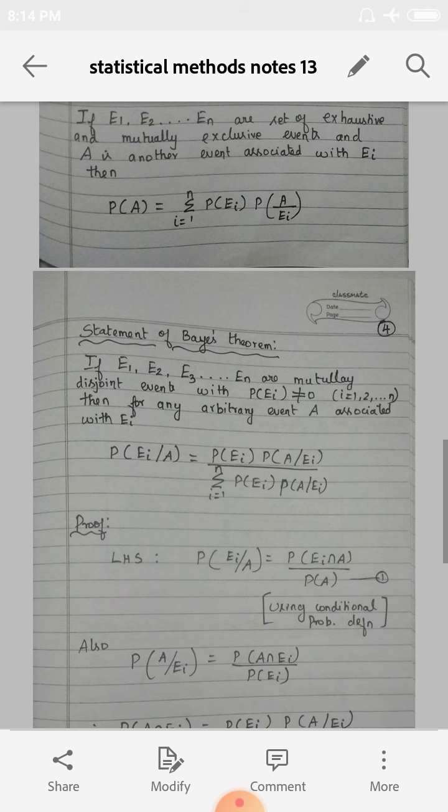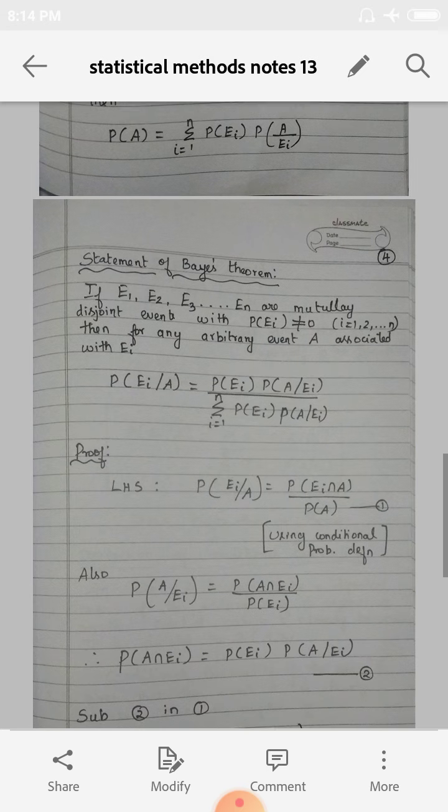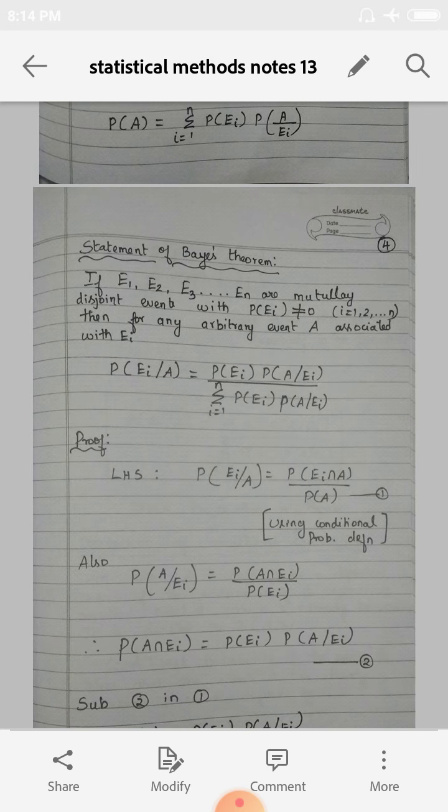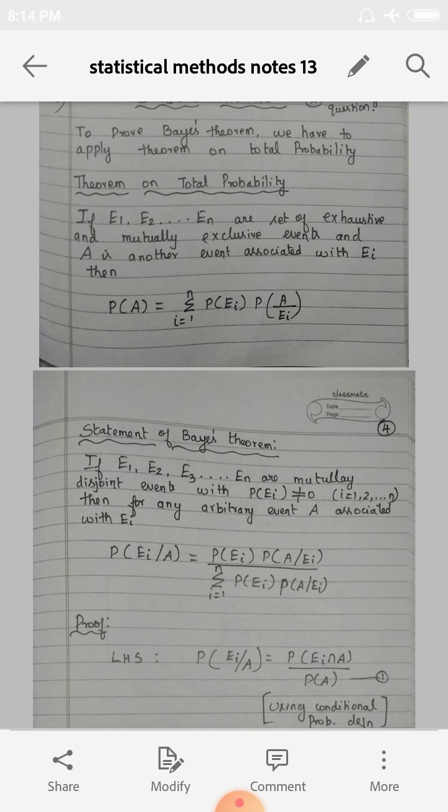Now come to the statement of the Bayes theorem. Sometimes the question will be asked in 2 marks also. State Bayes theorem. Just write the statement alone. If only the statement is asked, in 2 marks writing just the statement is enough. If they ask state and prove, you have to write the full proof. To write the proof, you must know the theorem on total probability. Only if you know that can you write this.